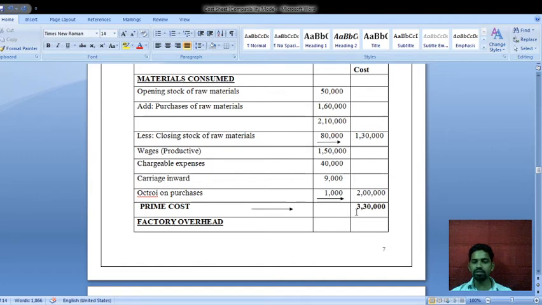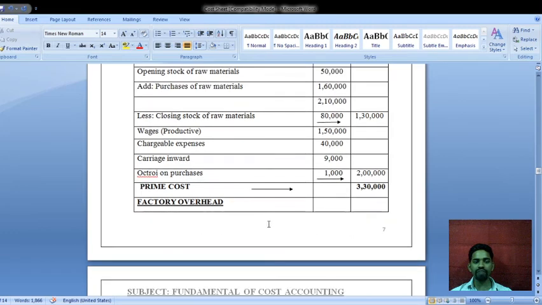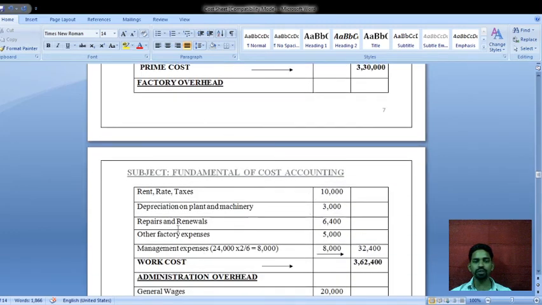This 3,30,000 indicates the prime cost. Okay, prime cost. Now to this prime cost you have to add factory overheads. Which are those factory overheads? Just see here, these are the factory overheads. The total of these factory overheads is rupees 32,400. These 32,400 you have to add to this prime cost. The total will be 3,62,400. This 3,62,400 indicates the work cost or factory cost.